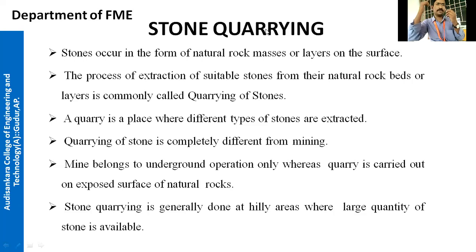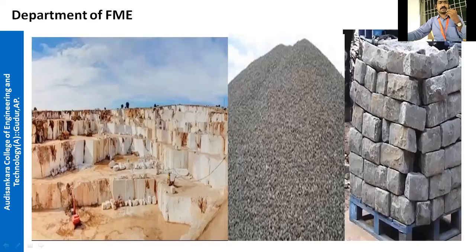Not only stone, if coal is there, we can quarry that too. Any material available below the ground surface, embedded in the soil, if you take out that material, that process is called quarrying. Now here we are quarrying stones. If you see in the picture, the stone is cut into pieces, and that stone is broken into aggregate also. You see in the middle one, aggregate.